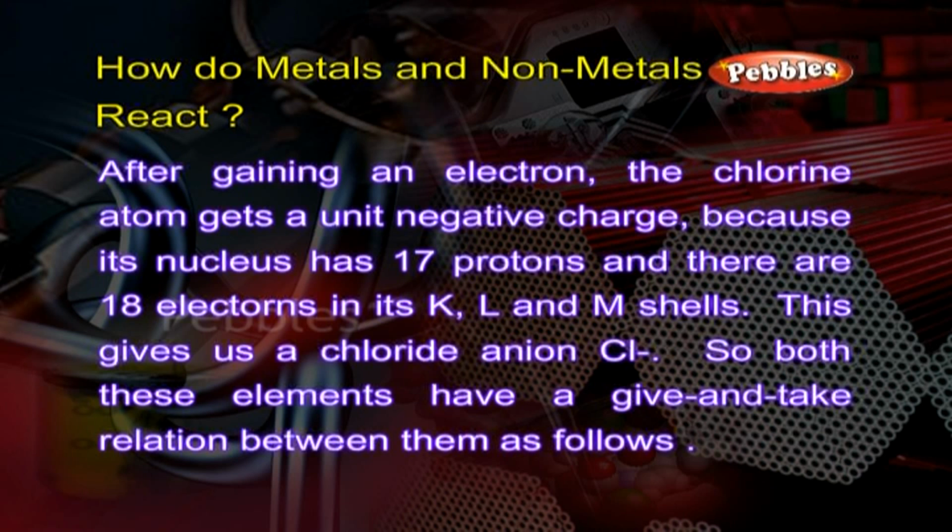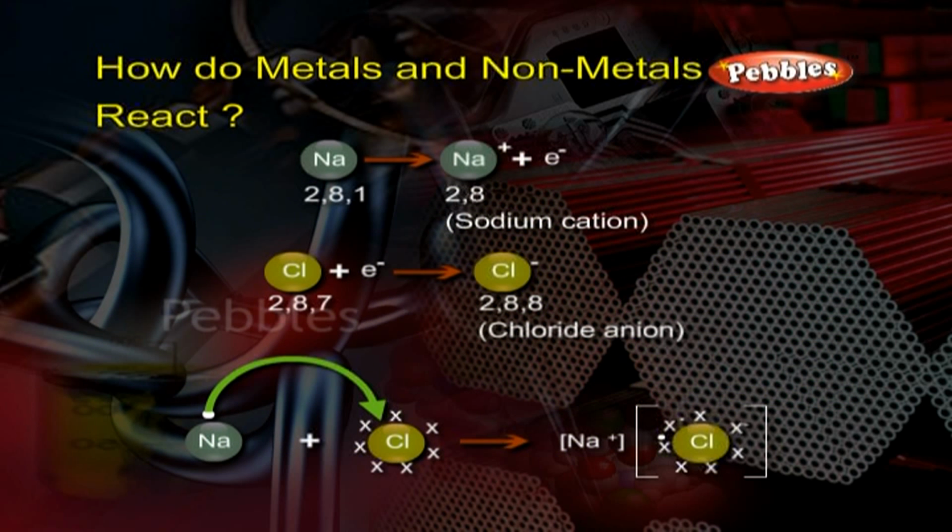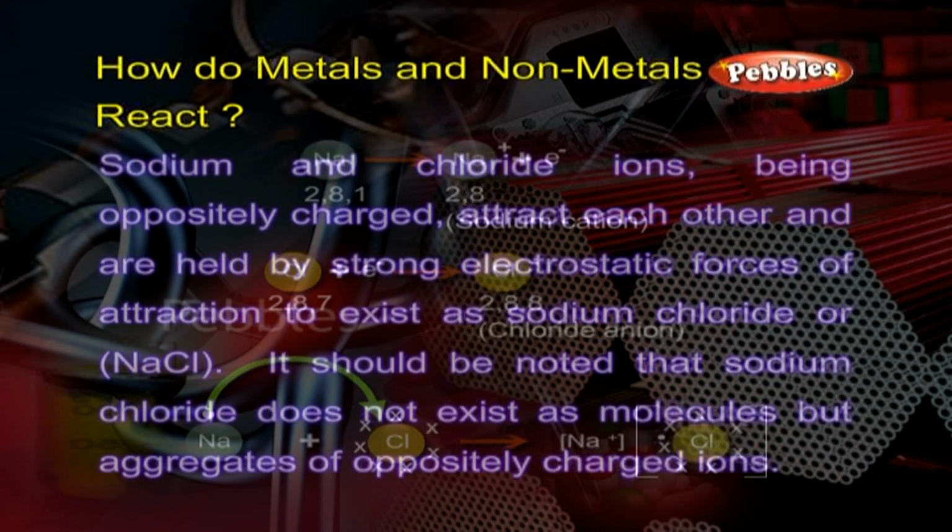So both these elements can have a give and take relation between them as follows. Na gives Na+ plus e-, Cl plus e- gives Cl-, Na+ plus Cl- gives Na+Cl-.